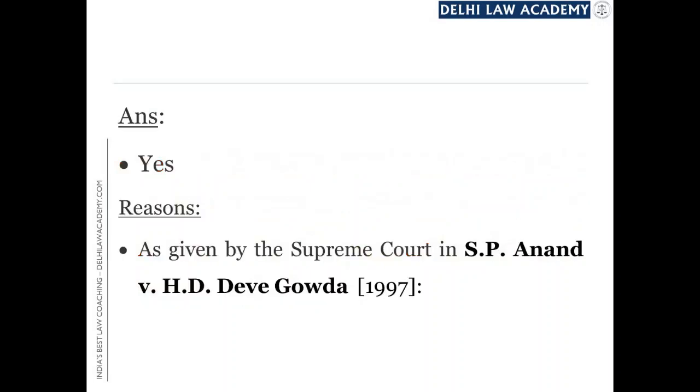As far as the answer is concerned, it is yes, which means that a person who is not a member of either House of Parliament can be appointed the Prime Minister. मिनिस्टर भी अपॉइंट किया जा सकता है, प्राइम मिनिस्टर भी अपॉइंट किया जा सकता है। अपॉइंटमेंट के टाइम मेंबर ऑफ पार्लियामेंट होना जरूरी नहीं है। हालांकि वो प्रोविजन निश्चित रूप से यहाँ भी लागू होता है जो कहता है कि within 6 months that person, whether a minister or a prime minister, has to become a member of parliament. लेकिन वो 6 months के बाद की बात है। At the time of the appointment, there is no requirement of being a member of parliament.